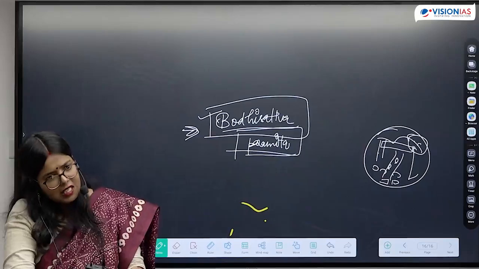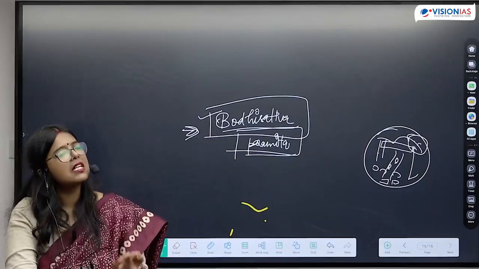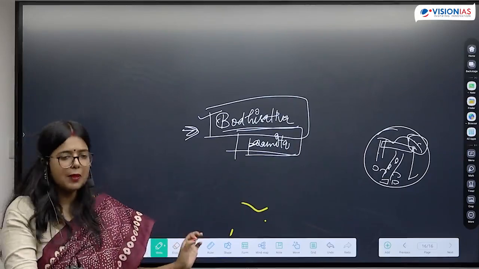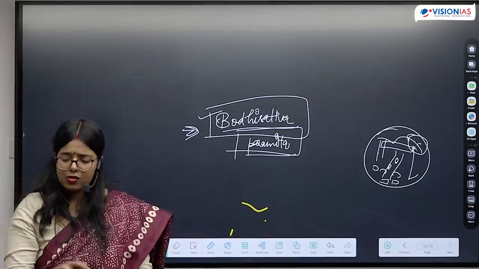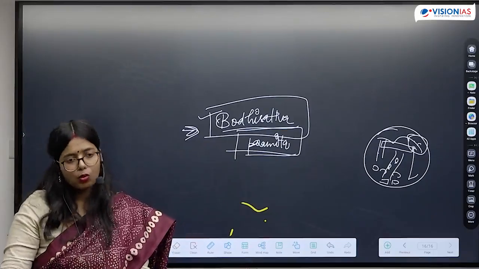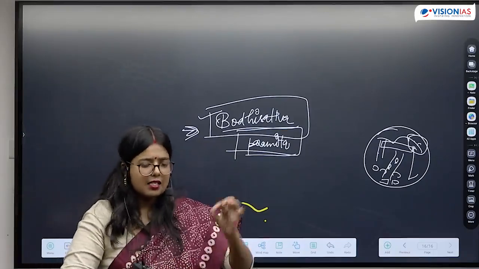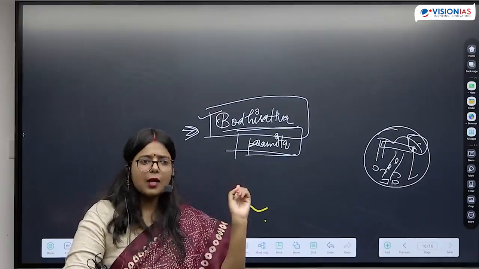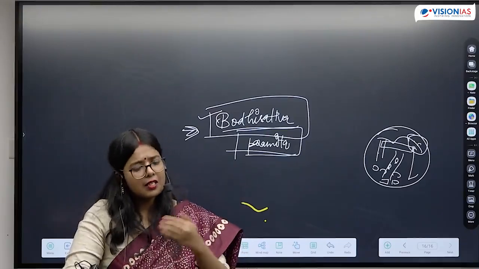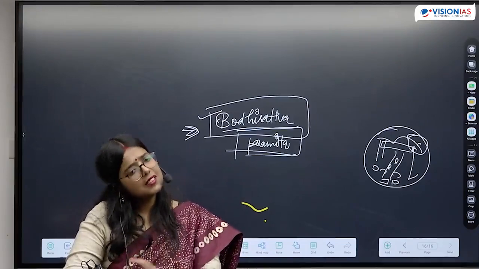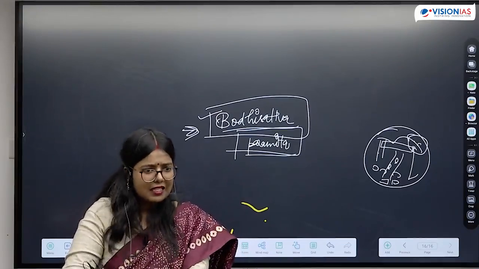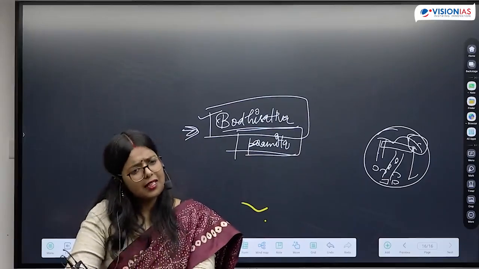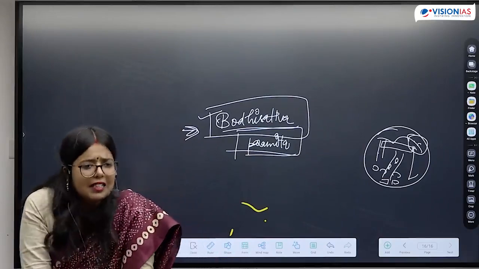Now there are various bodhisattvas. They have been represented in sculptural form. They have been represented in various paintings as well. So we can stop here and we can talk about those details in the next class. The concept of bodhisattva, the various Buddhist councils that we kept referring to when we were doing ancient India, some of the literature, architecture, we will talk about it in the next class. And we will talk about Jainism and other philosophical ideas. So maybe we will move on to bhakti as well.